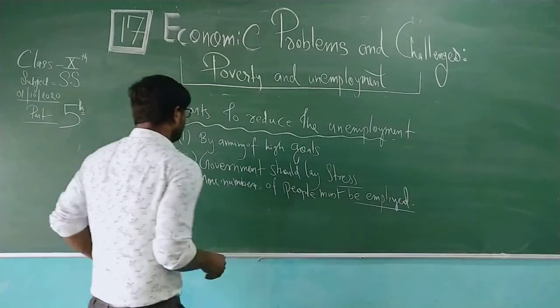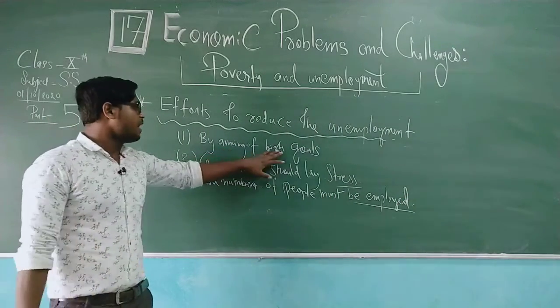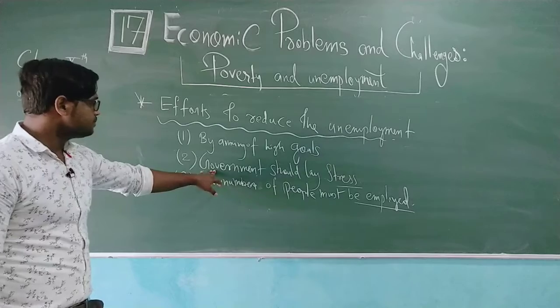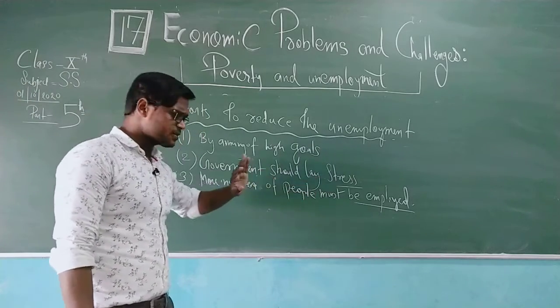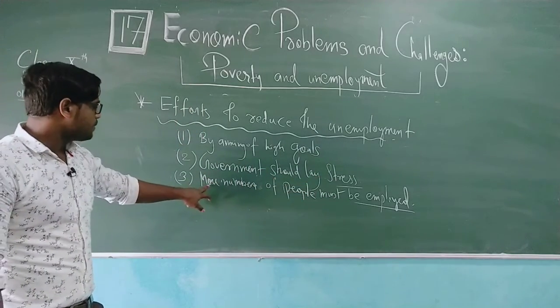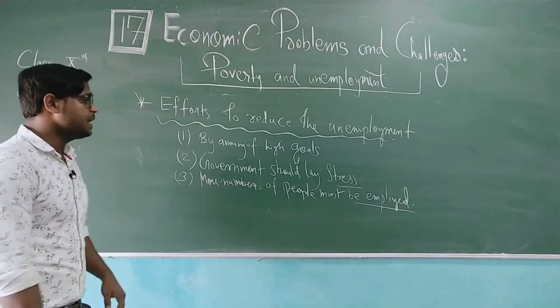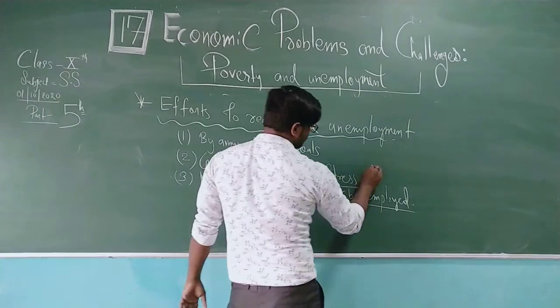Okay, so by aiming at high goals, the government should lay stress on the development, and more number of people must be employed, stressed for the development.